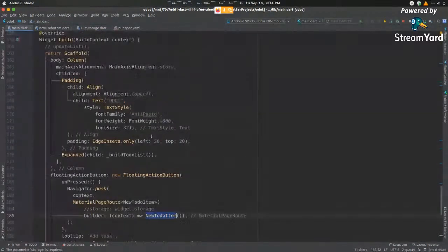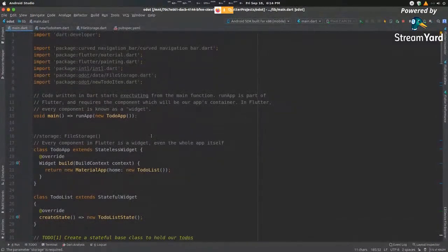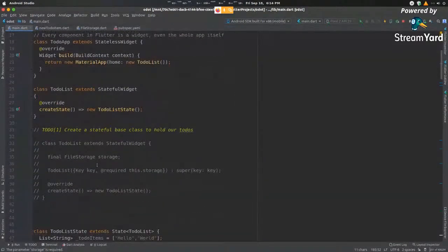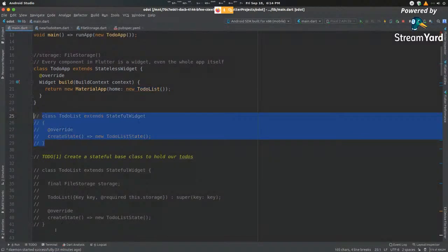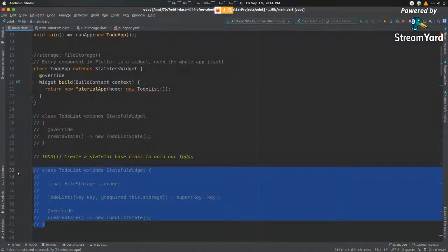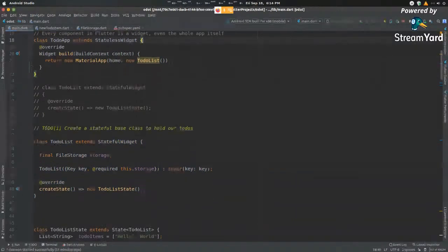In order to give it one single component, what we do is in our core creation, in the core function that we build, in the core function, we define a storage. So for that, let me remove this and let me uncomment the old class that I had created, which is this one. You can see that I have assigned a file storage here. It's the same thing as before, but the only thing is that these two lines are here. The first line is defining a storage type. This storage type will be used by every single child of this particular stateful widget. And this is a key value map.